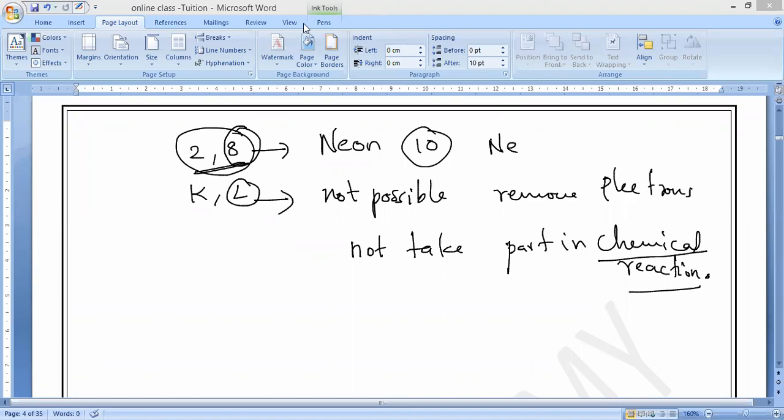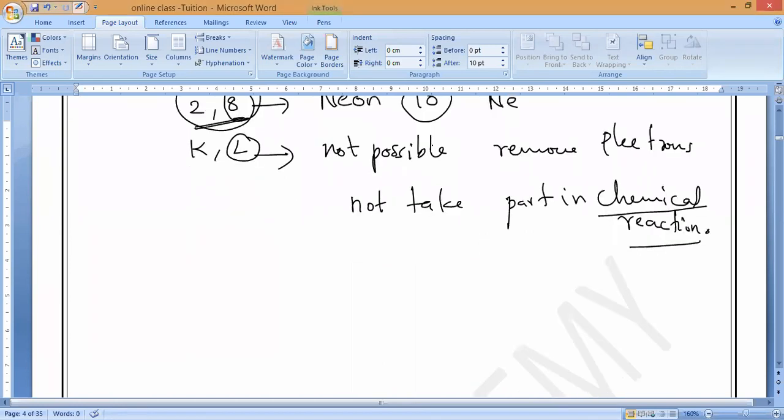Why are they doing that, guys? Anybody can answer this? Jesse, Ashika, Nitinath? Why are they donating or receiving electrons? Why? What is the reason? Padmavarshini, why are they doing that? That is what I am asking. Yalini, Madhumita? In order to reach the octet state. Yes, sir, to reach the octet state, in order to become stable in nature.